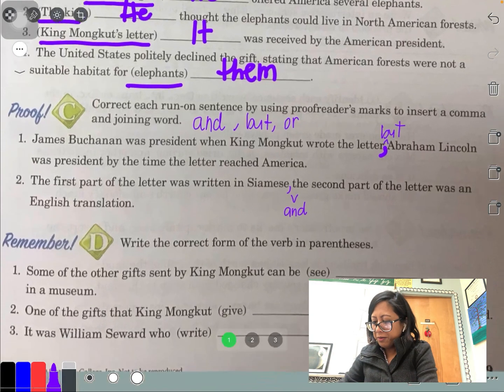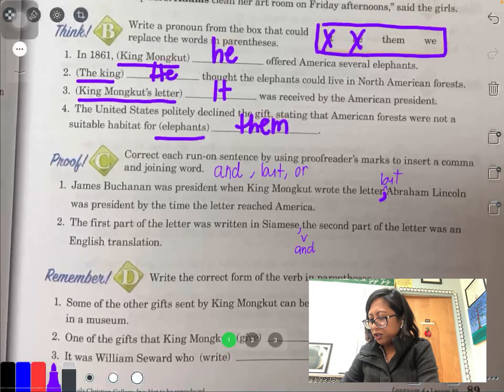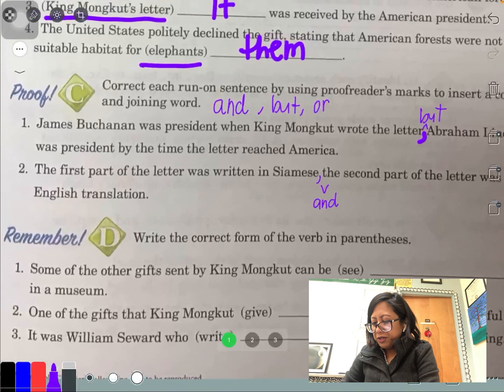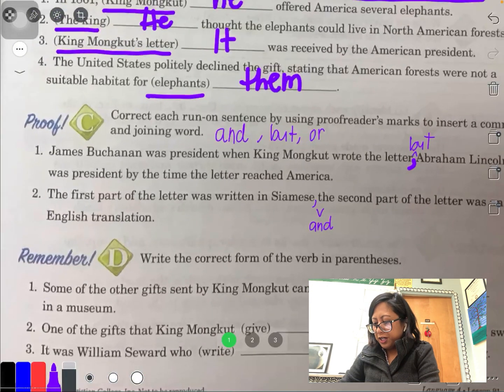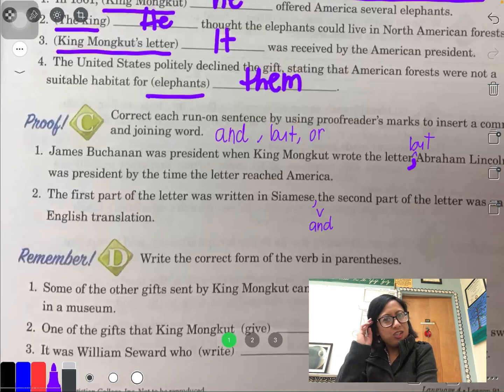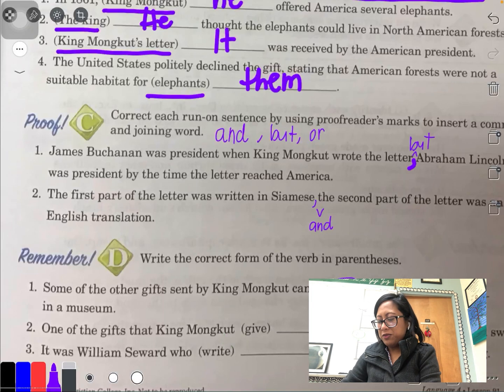Alrighty. Part D. Write the correct form of the verb. Ooh. Some of the other gifts sent by King Mongkut can be seen in a museum. All right. Do you recognize at least what we should change? We can't say saw. "Some of the other gifts sent by King Mongkut can be saw in a museum." I hope you're saying we should say seen. Some of the other gifts sent by King Mongkut can be seen in a museum.